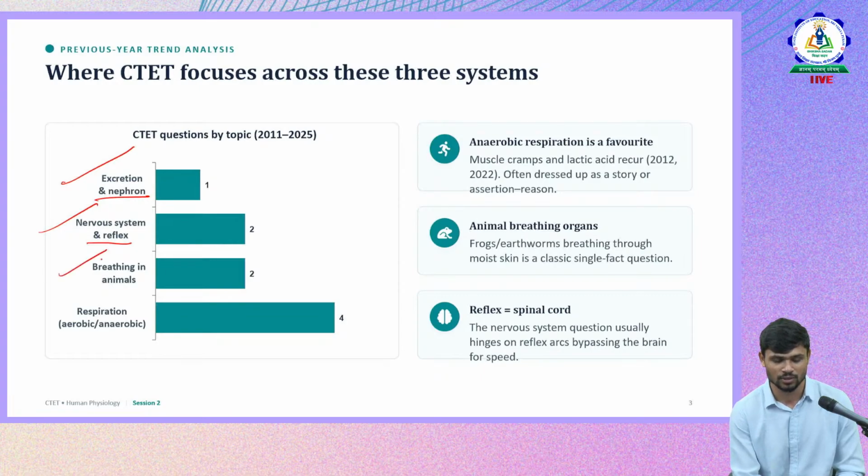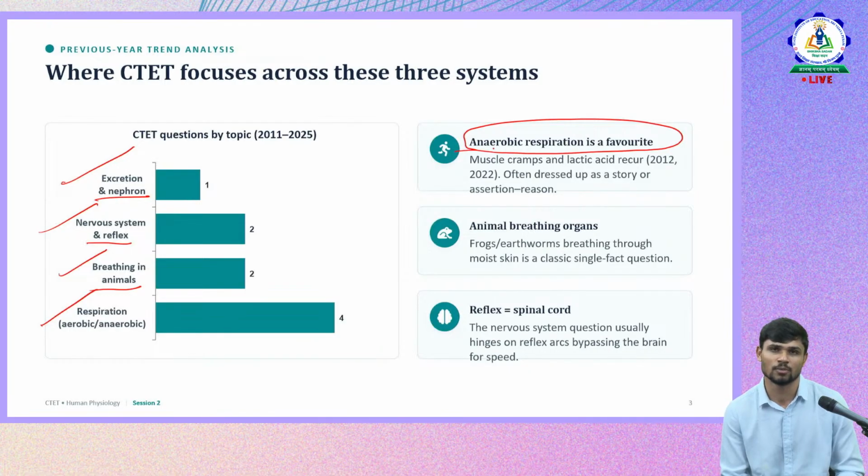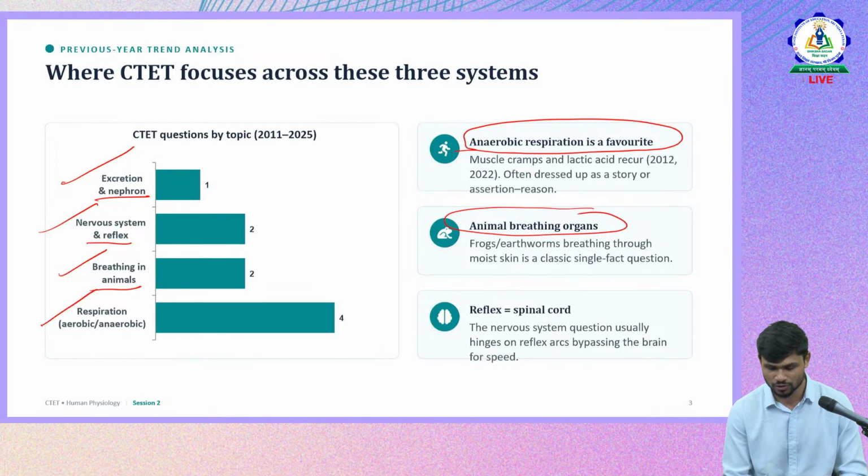With respect to respiration in animals, it was breathing and the different types of respiratory organs, and aerobic and anaerobic respiration were also discussed more. Anaerobic respiration was the most favorite, because more questions were asked from it. Animal breathing organs are one more concept where we should focus, and reflex arc we already discussed.